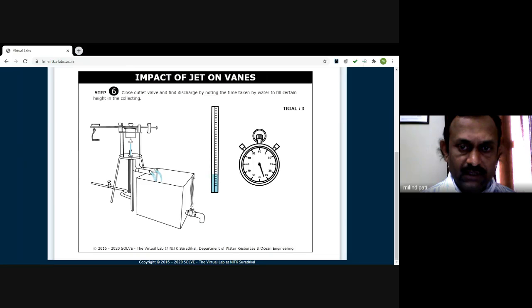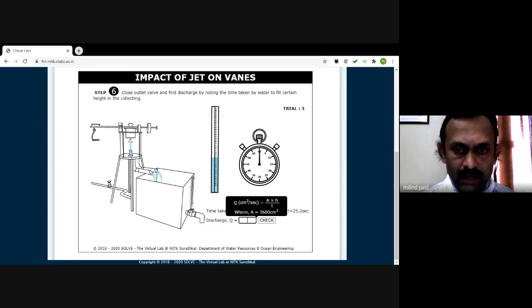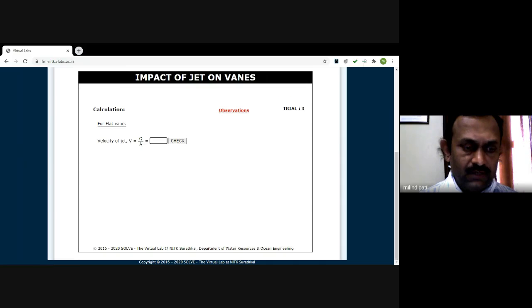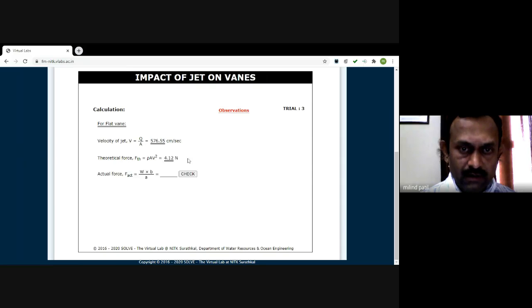Measure the discharge first using the height of water in the tank and the time required to collect this height of water. Obtain the discharge using this simple equation. The discharge is 714.29 centimeter cube per second. Do the simple calculations. So the velocity of the jet is 576.55 centimeter per second. The theoretical force is 4.12 Newton and the actual force is 3.43 Newton.